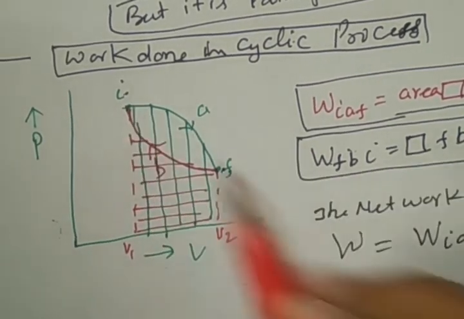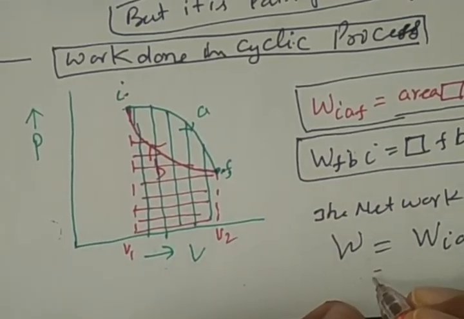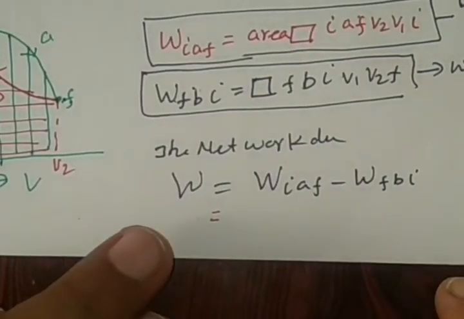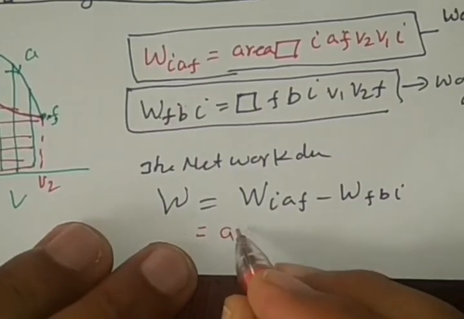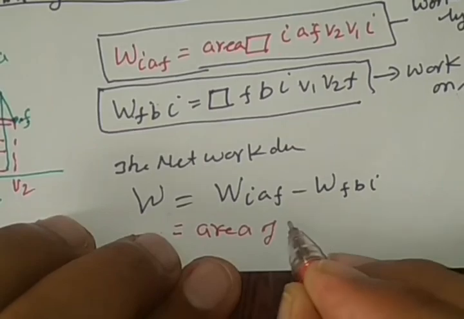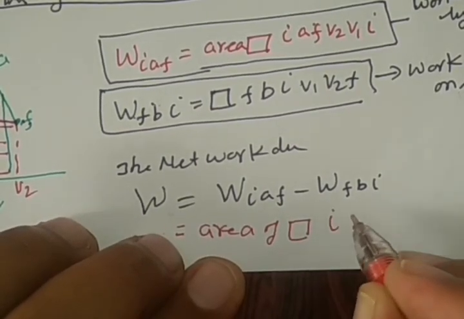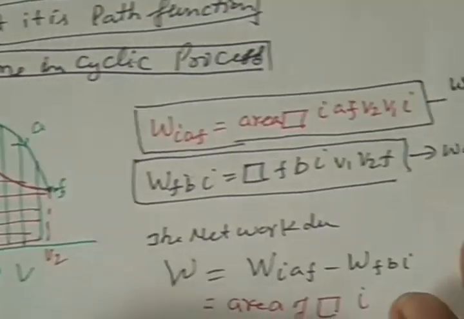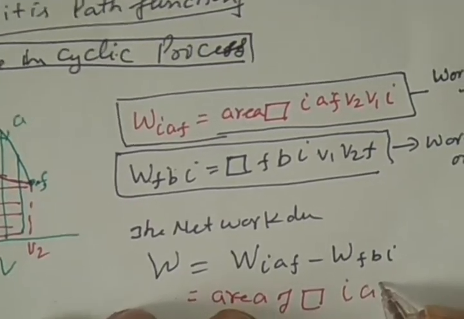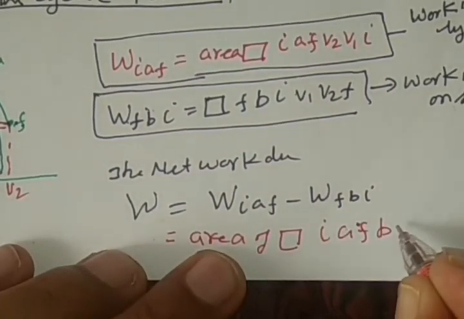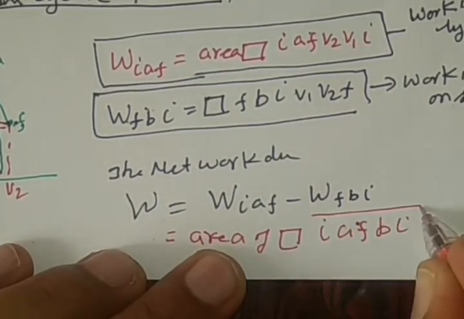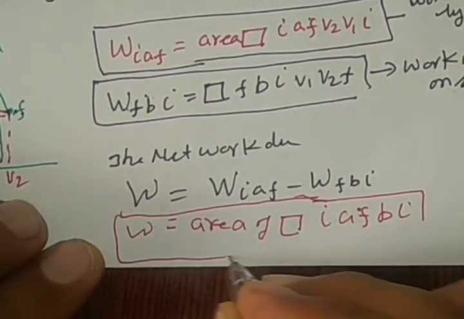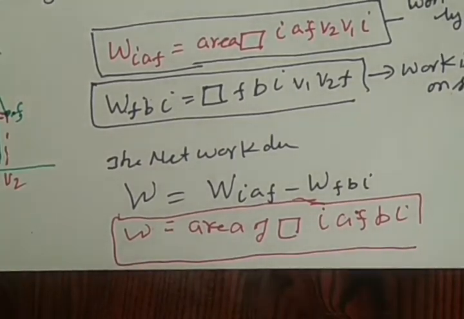So we may write it is equal to the area of closed path I, A, F, B, I. See, it is the net work done. This is called work done in a cyclic process.